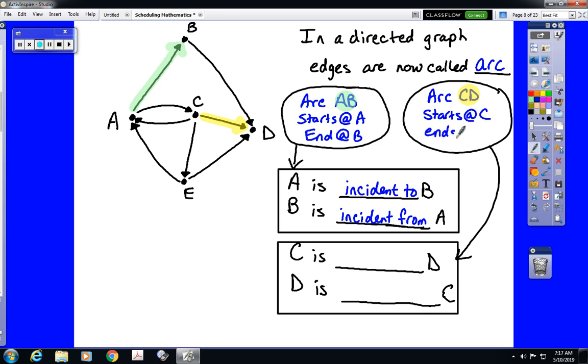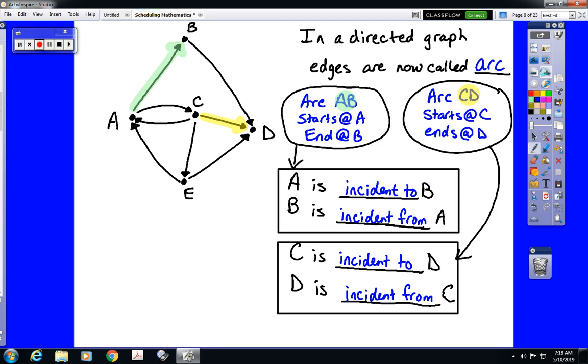And it ends at D. Remember that you have to name it starting point first. If you said arc DC, you would be incorrect. In this case, C is incident to D, and D is incident from C. So that should cover incident to, incident from, and how to name an arc in a digraph.